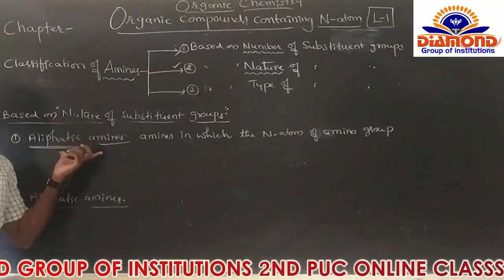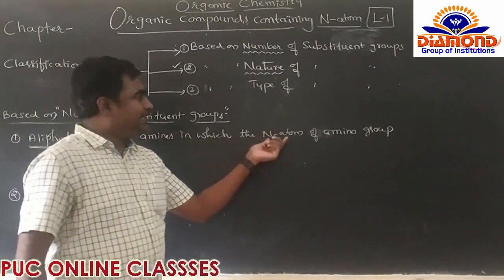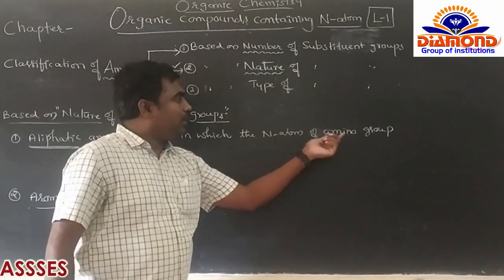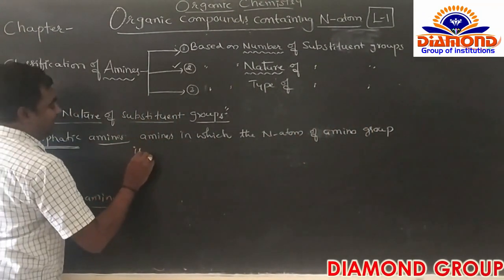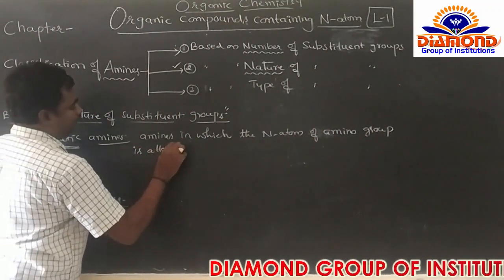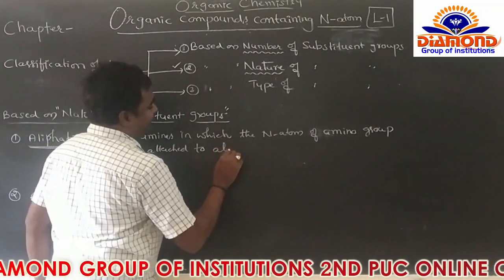What are the aliphatic amines? So the amines in which the nitrogen atom of amine group is attached to the aliphatic group.